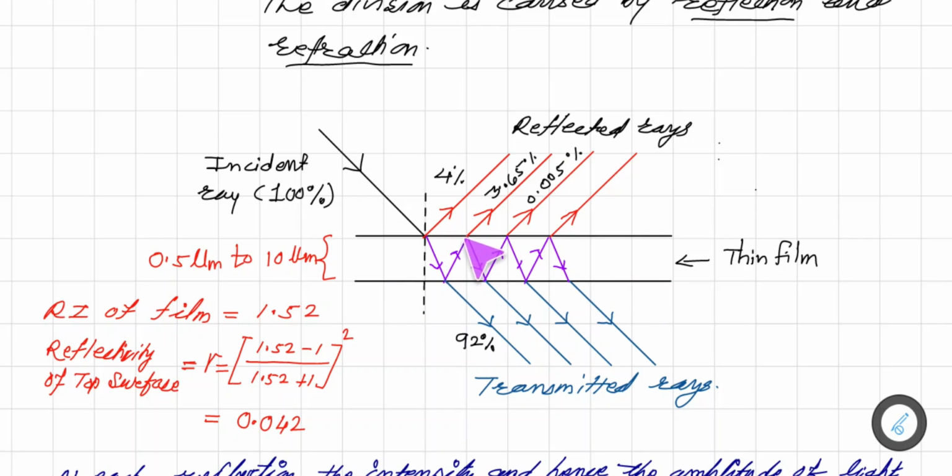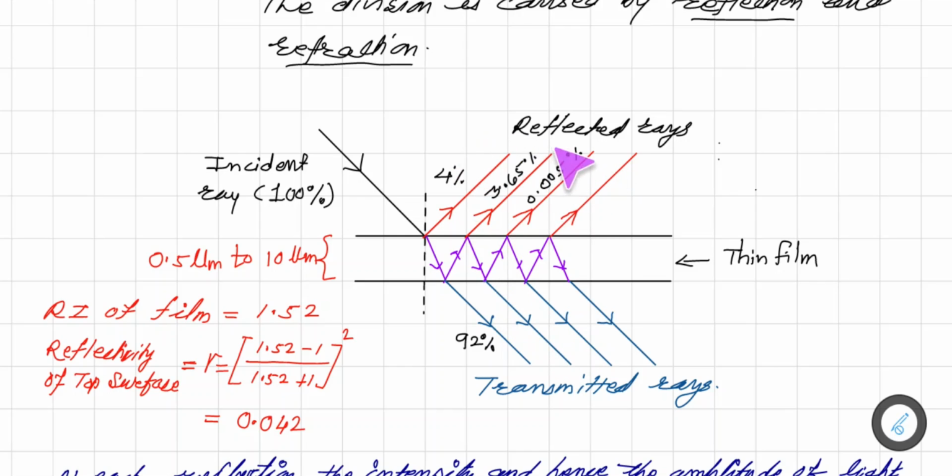And again upon reaching here, out of that 4%, 3.65% is transmitted from this surface and some part is reflected back to the other surface, and this way the process goes on.